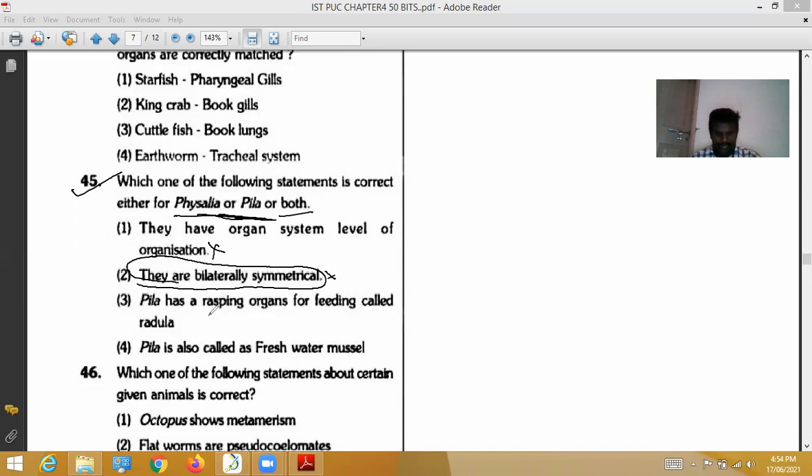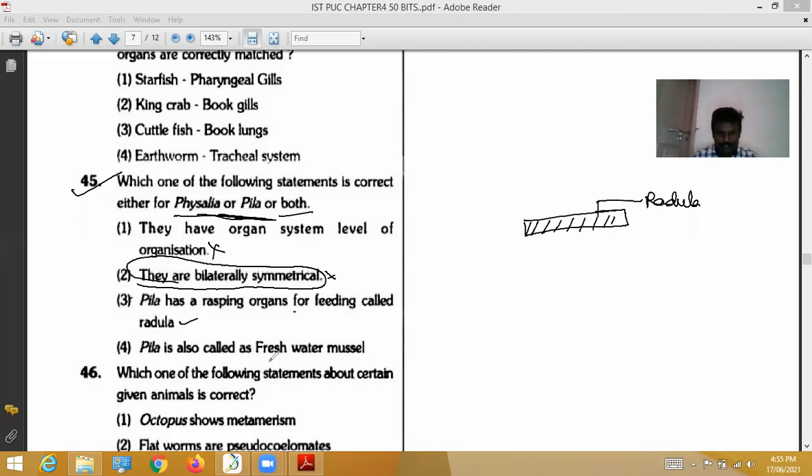Third one. Pila has a rasping organ for feeding, that is called radula. Yes, this character is common in both. This radula has lines and a rough surface. With the help of these rough surfaces, these organisms scrape the food material and swallow. So this is the correct option.